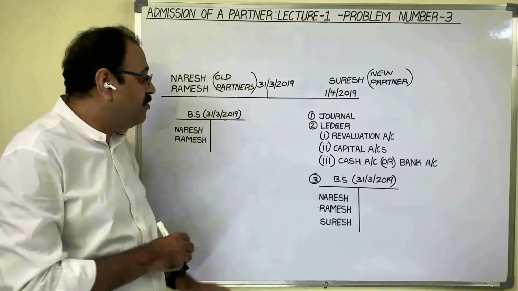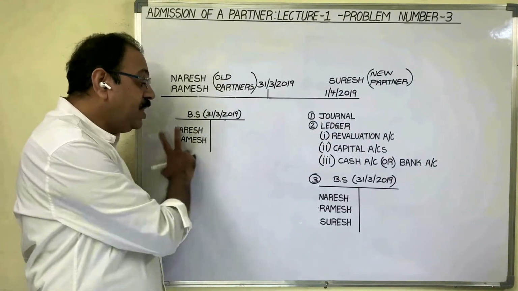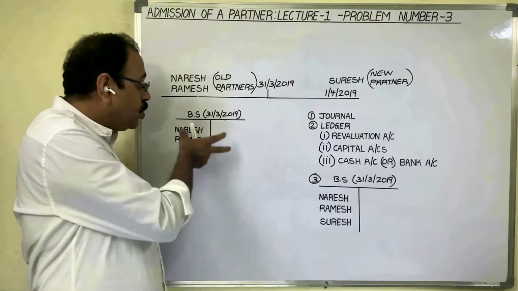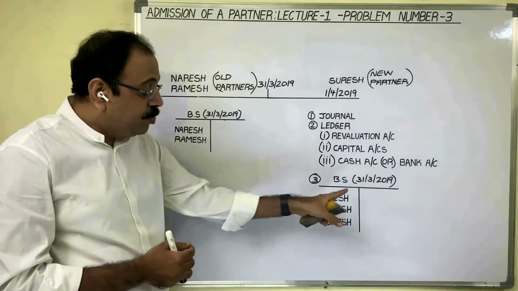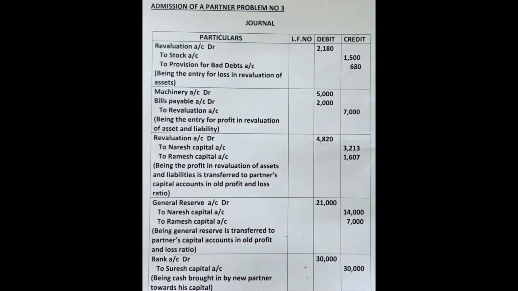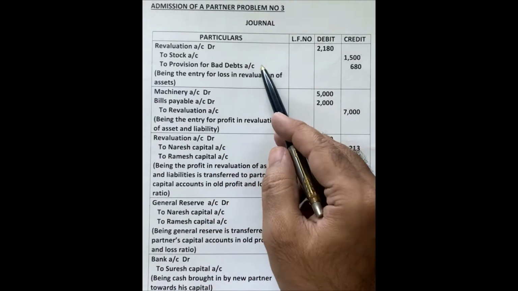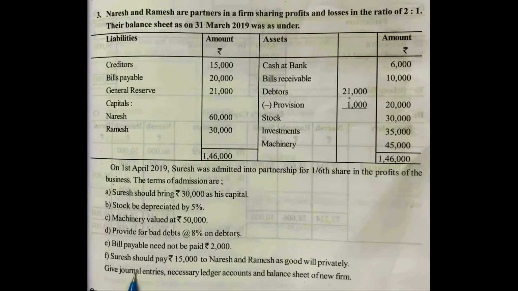In the question he has given the old balance sheet and some additional information. By considering the additional information, we have to readjust this old balance sheet and prepare this new balance sheet. Observe the sentence: give journal entries, necessary ledger accounts and balance sheet of the new firm. First we have to prepare journal entries. This is the journal. In the present problem, 1, 2, 3, 4, 5, a total of 5 entries come.